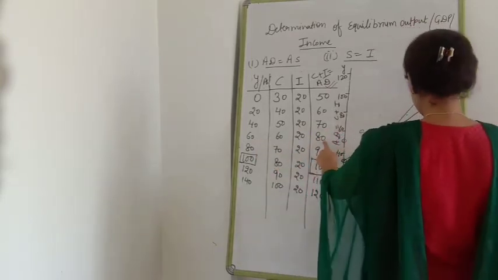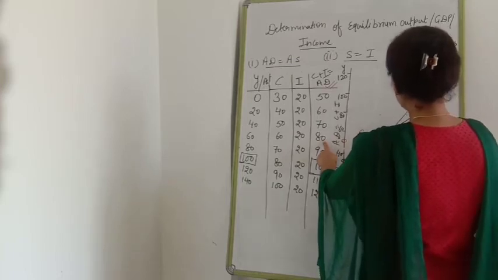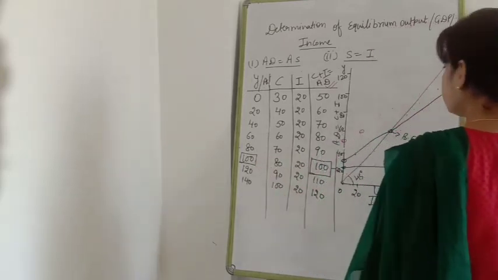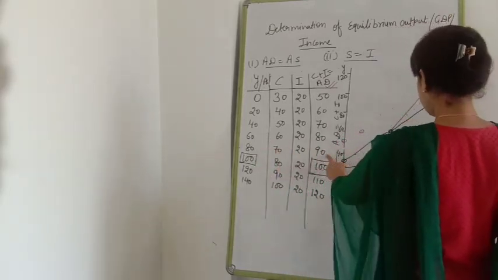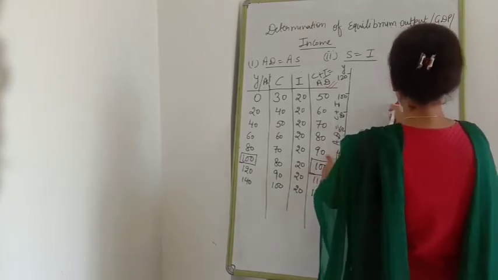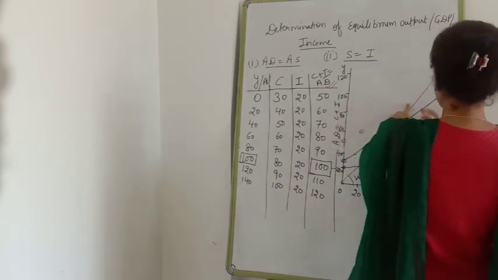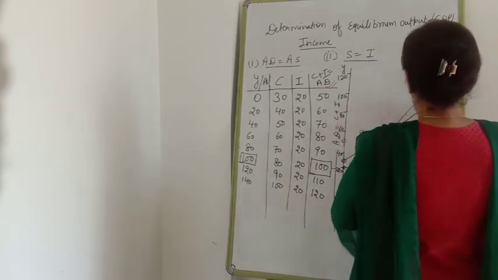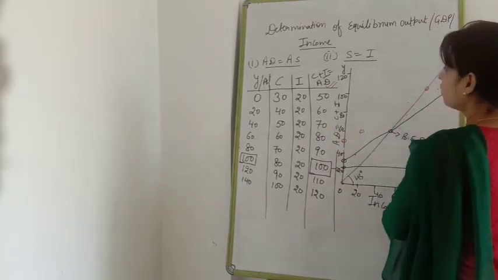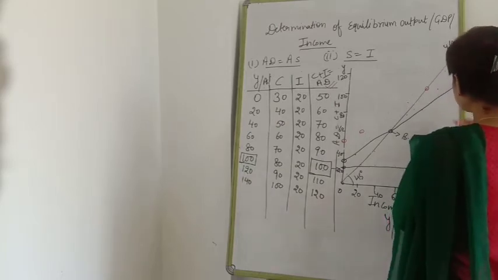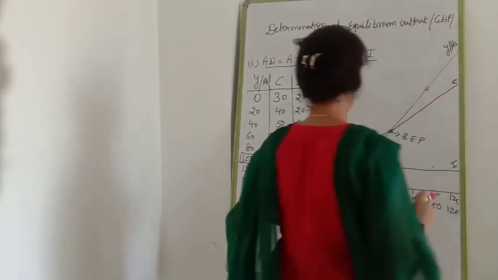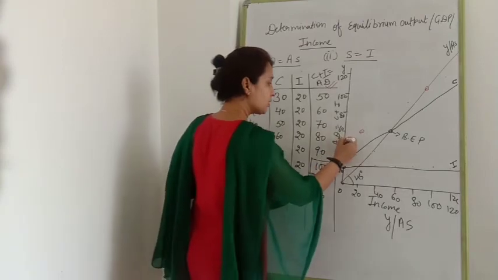At 60, how much is there? 80. At 80 we have 90. Yes, that is 90. Now at 100, how much is there? 100. At 120 it is 110.